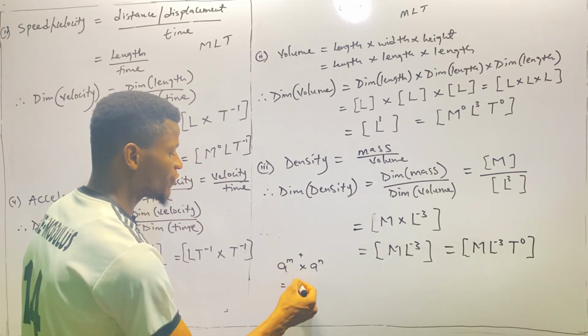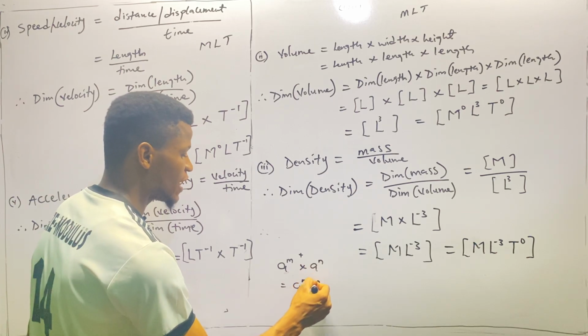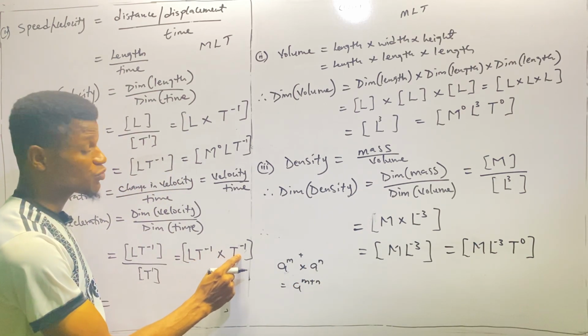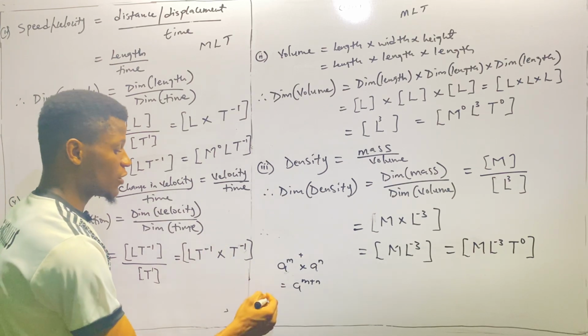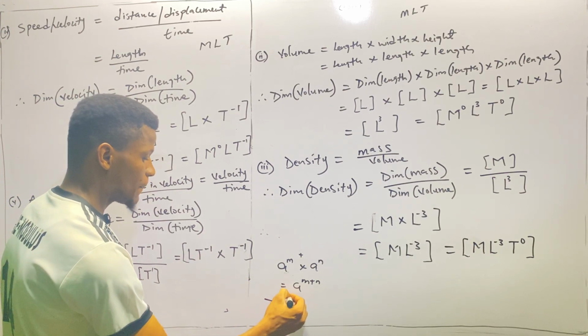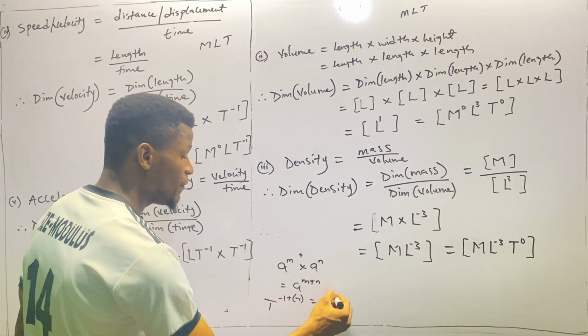So we take one of the base and add their power, which is m plus n. So here we have T raised to the power minus 1 times another T raised to the power minus 1. So we add the two powers. So we take one of the common base, then we have negative 1 plus another negative 1.